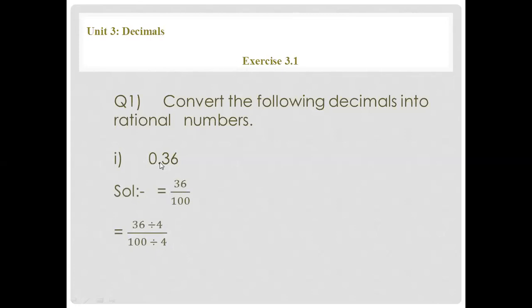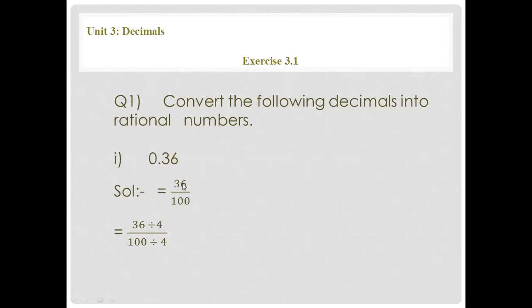Look, before the decimal point you have 0. If you have 0, it has no value, so there is no need to write it. So you will write 36. For the denominator you have this 1, and after the decimal point count the digits. How many digits do you have? 1, 2, so you add 2 zeros. Like this you will convert the decimal into a fraction. You already did this in junior classes. You can say this is your revision, the conversion of decimals into rational numbers.